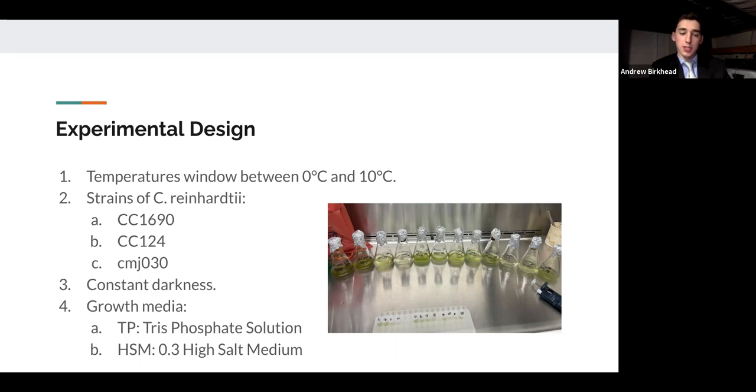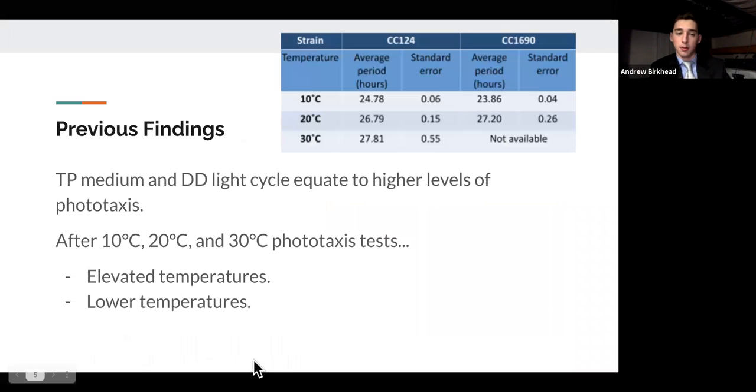The growth media used was TP and HSM. The particulars of those don't really matter. We just kind of use both for the same reason we use a variety of strains, just to get that variety, just in case one performs differently under different conditions. So the TP medium and DD, that's the constant darkness condition.